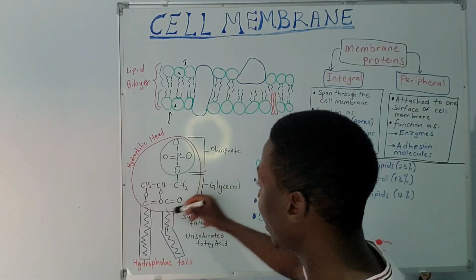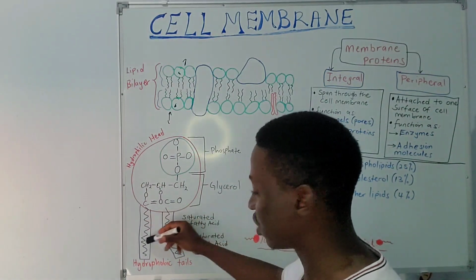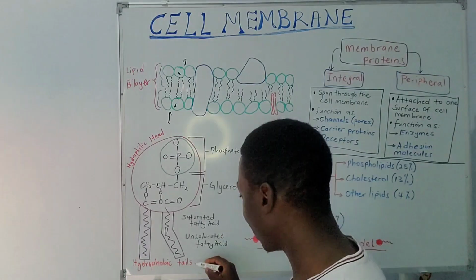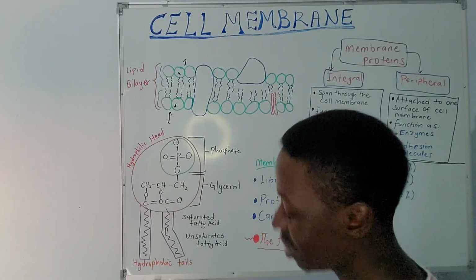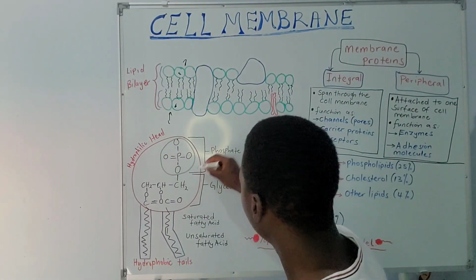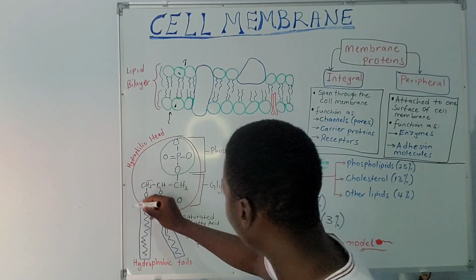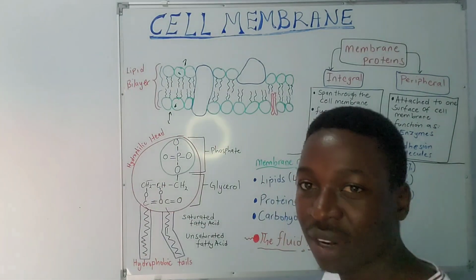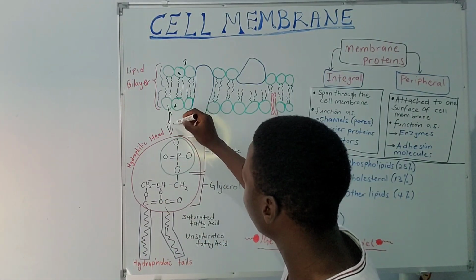Structurally, we have a head, which is a hydrophilic head, and then we have the tails, as you can see from this. These are hydrophobic tails. These are water hating, whereas these are water loving. So the hydrophilic head typically has a phosphate head, and then it has a glycerol backbone. So together, this complex aggregation of this molecule gives us a hydrophilic head that we're actually trying to see here.